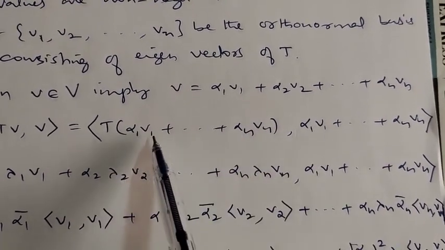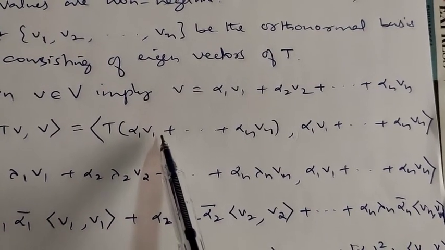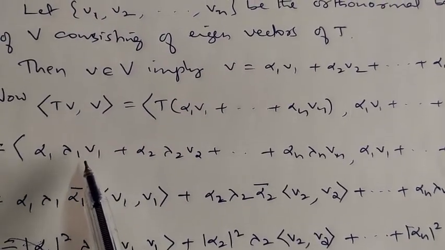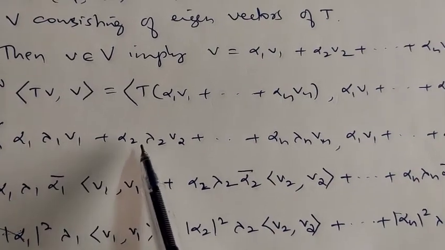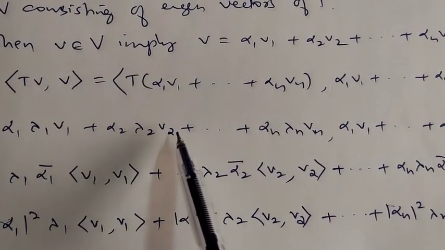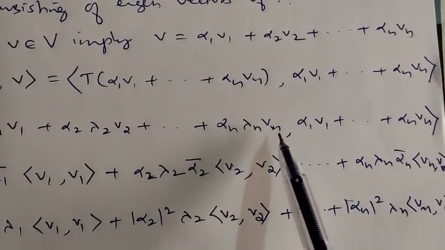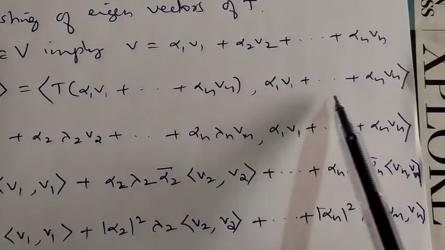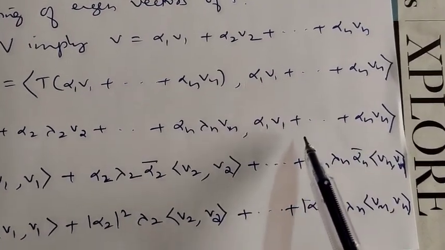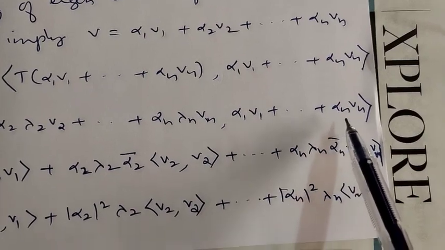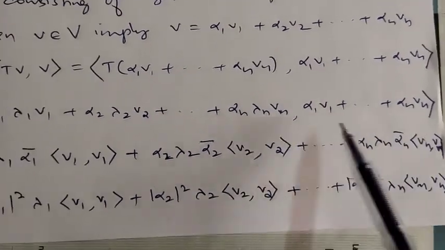Now alpha 1 into T of V1 is what? Lambda 1 V1. So I have written alpha 1 into lambda 1 V1, alpha 2 into lambda 2 V2, etc., alpha n into lambda n Vn, comma, the other terms you write as it is, alpha 1 V1 plus alpha 2 V2, etc., alpha n Vn. Now you expand this inner product.